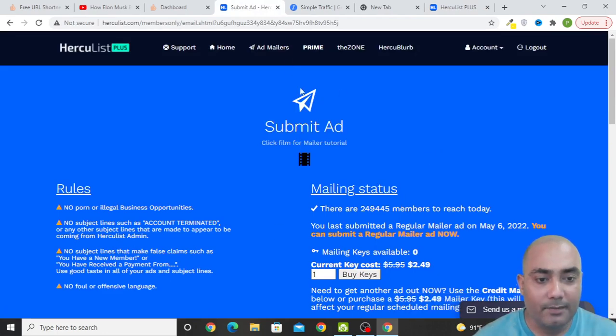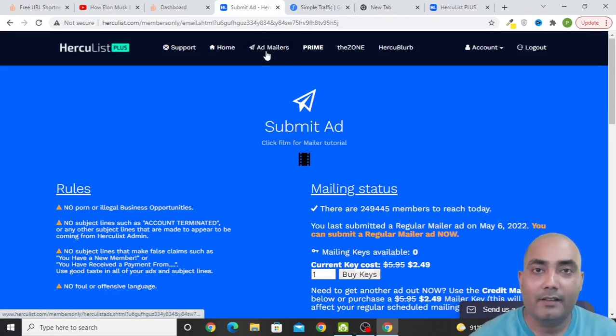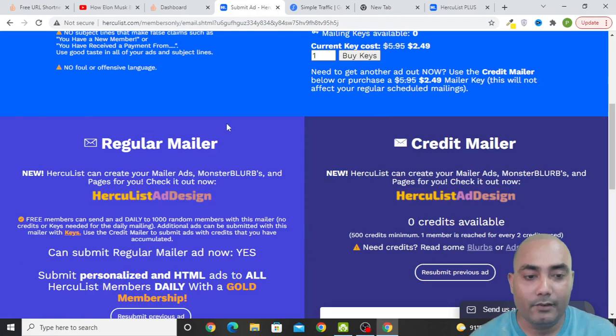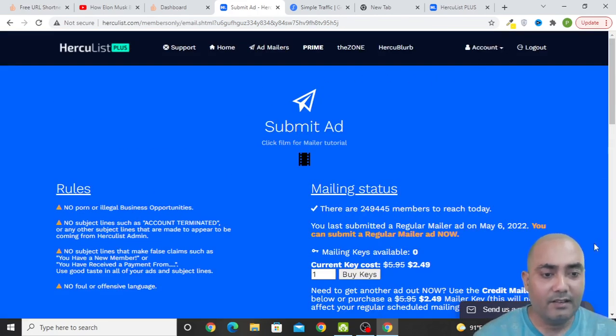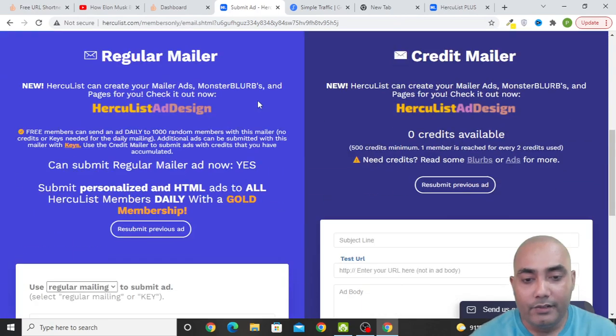Once you sign up to this Orculist platform, you can click on this add mailer, and you'll see this kind of interface. If you don't see this, then there may come some ad. You can either skip those ads, or if there is any button that says continue to add mailer, just click on that and you will reach this platform.